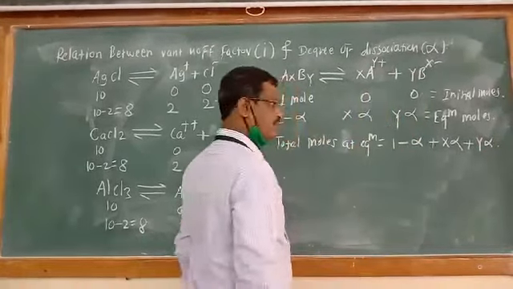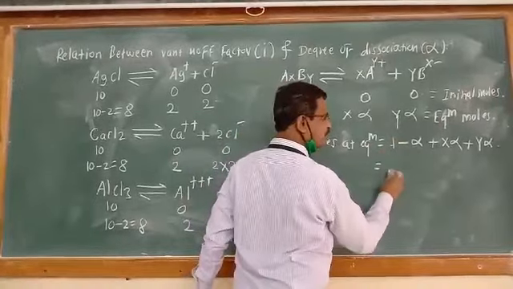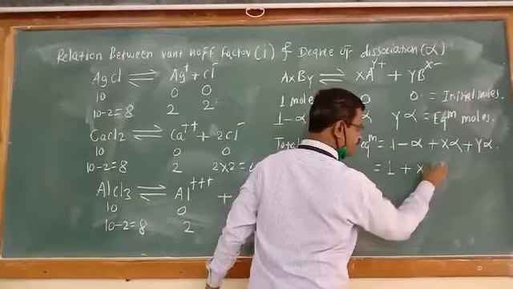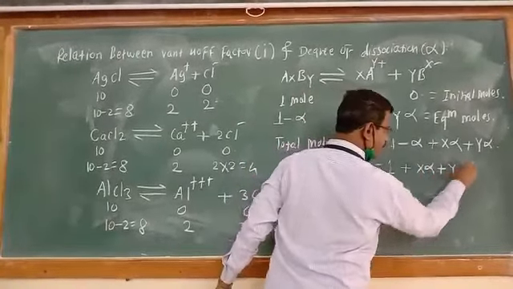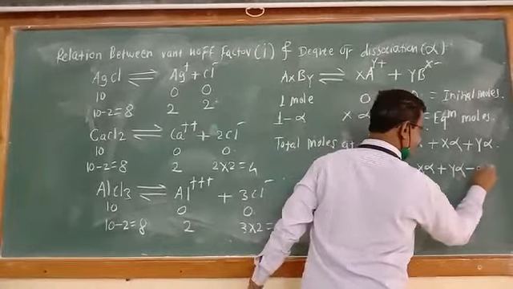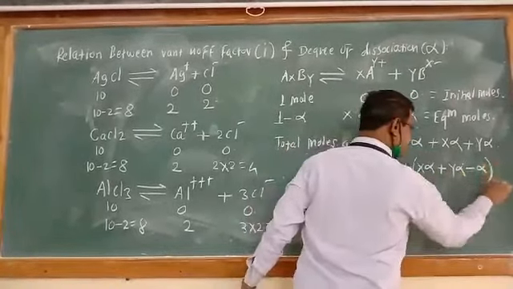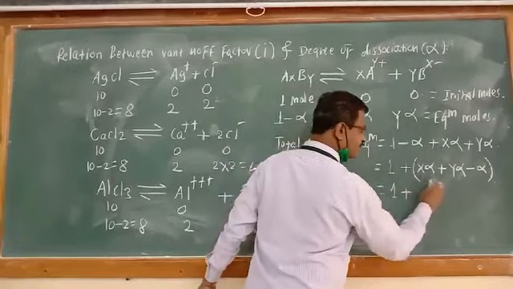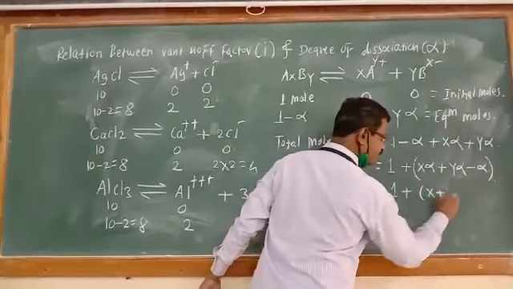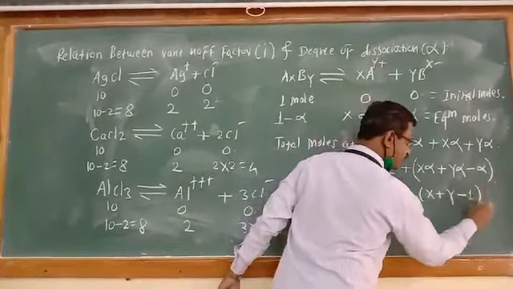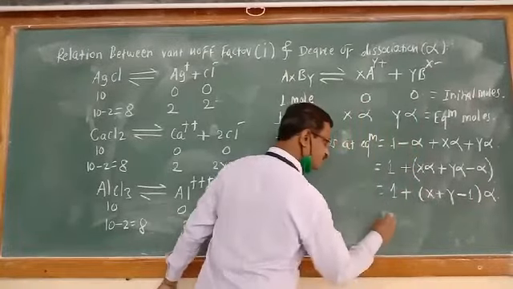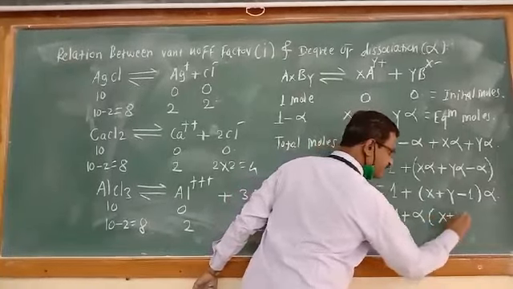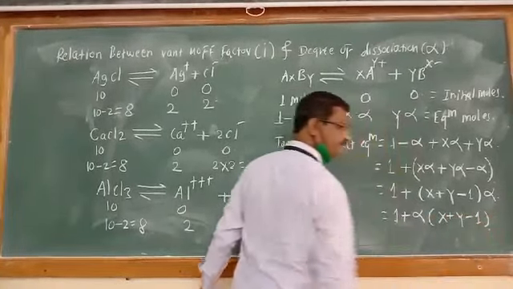Now how to solve this? It is equal to 1 plus x alpha plus y alpha minus alpha. If we write it like this, it is 1 plus x plus y minus 1 into alpha. So this is also written as 1 plus alpha into x plus y minus 1.